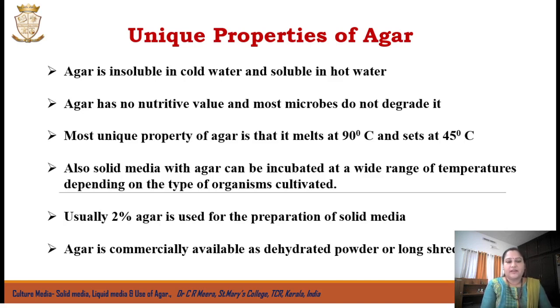Then the most unique property of agar is that it melts at 90 degrees Celsius and it sets at 45 degrees Celsius. It can be cooled down to a bearable temperature for our hands. Once it is set, it will not get melted until the media reaches a temperature of 90 degrees Celsius. That means you can incubate the organism over a wide range of temperature, which is very useful in the cultivation of microorganisms under laboratory conditions.